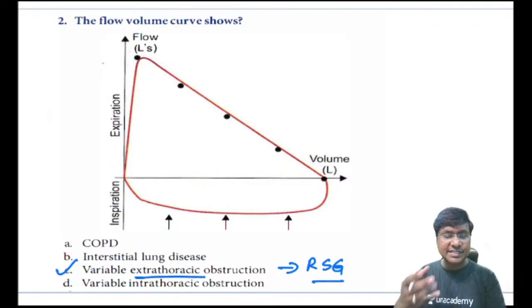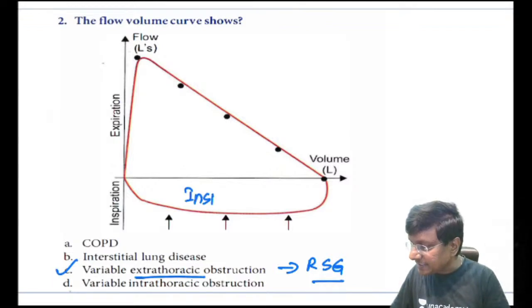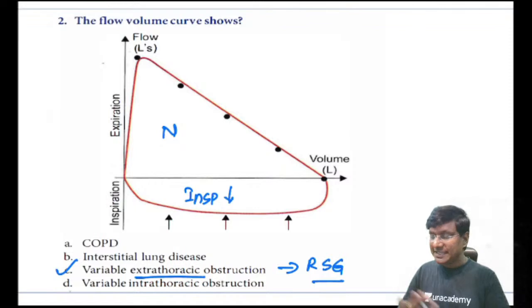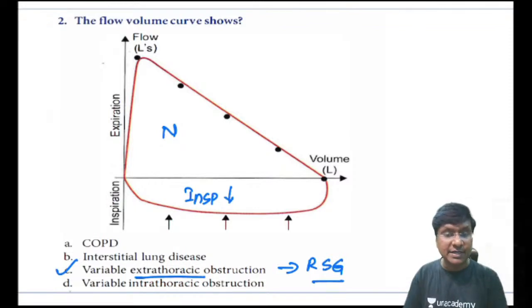Now, what happens is this particular retrosternal goiter, which is a lesion, is sucked down along with the trachea during inspiration. That is the reason why inspiration in case of retrosternal goiter will be reduced, because that goiter will compress the trachea, causing partial obstruction and thereby flattening the inspiratory part. And during expiration, what will happen? It is a passive expiration. So during expiration, the goiter moves up and the expiration will be normal. So that is the flow volume loop of variable extrathoracic obstruction.